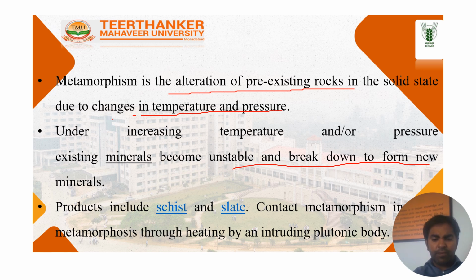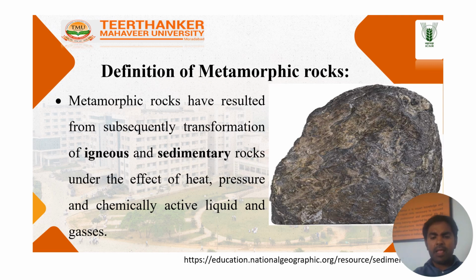The products include, for example, schist and slate, which contain metamorphism. In metamorphism, what happened is the introduction of the plutonic body. So here you can see this picture also. This is a best example of metamorphic rocks.